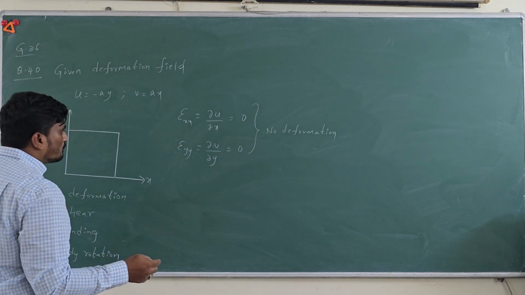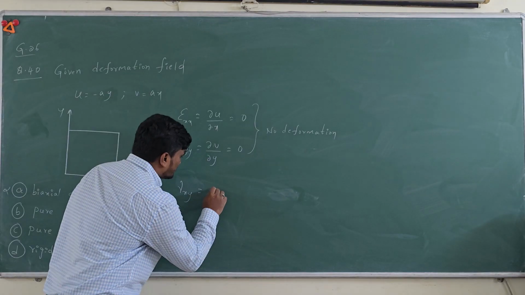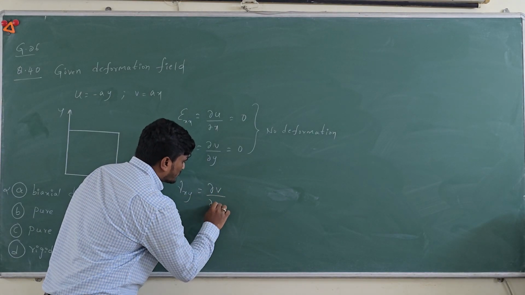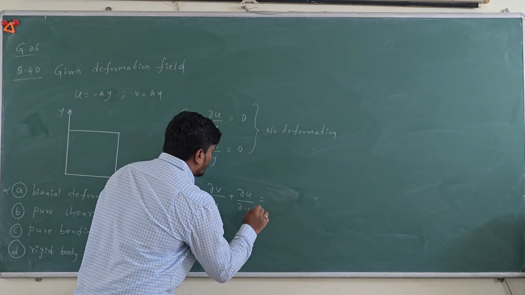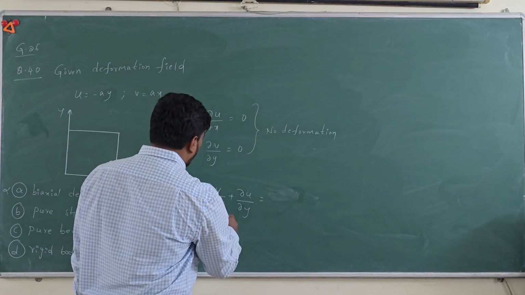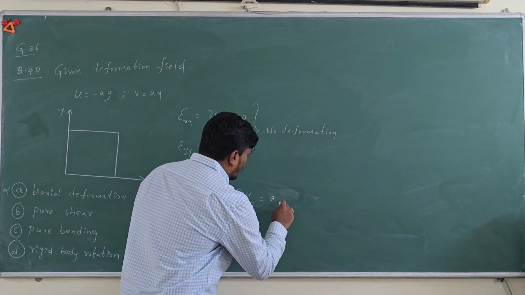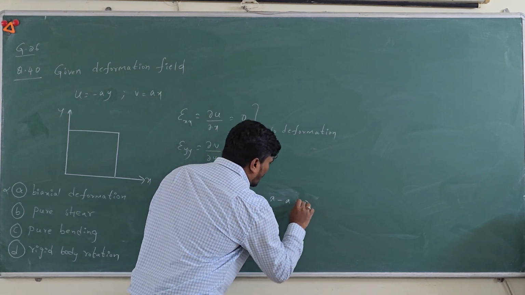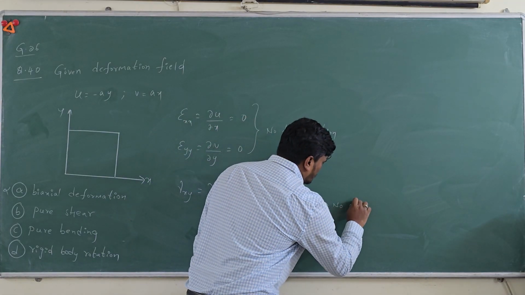Then when it comes to pure shear, engineering shear strain gamma xy is equal to dou v by dou x plus dou u by dou y. Now let's substitute the given deformation field. Dou v by dou x will be equal to A, and dou u by dou y is minus A. This will come out to be 0. So no shear.